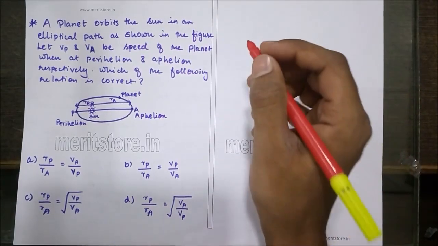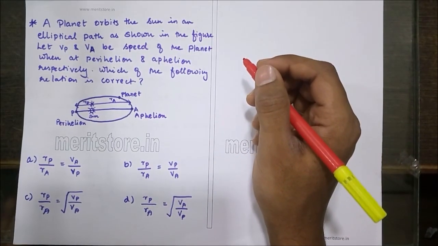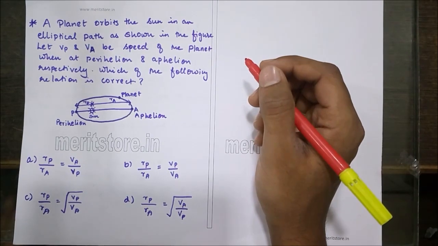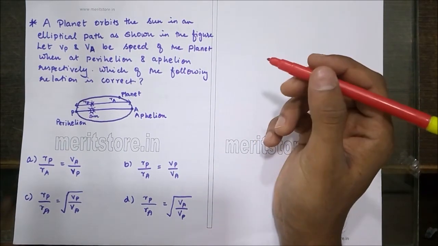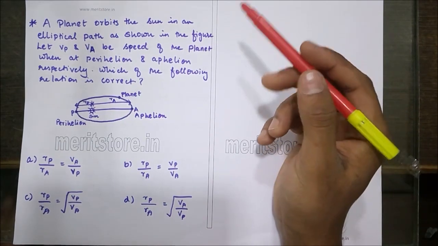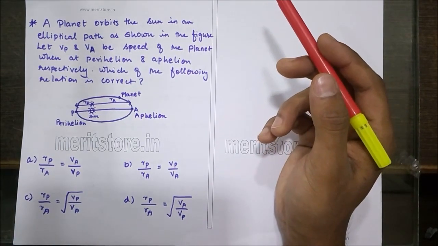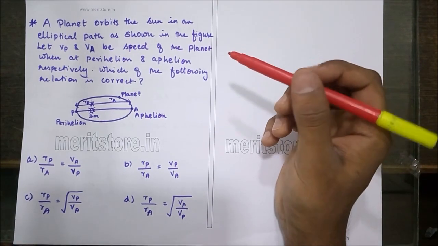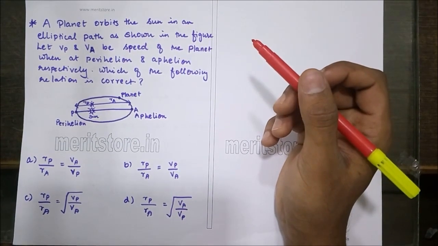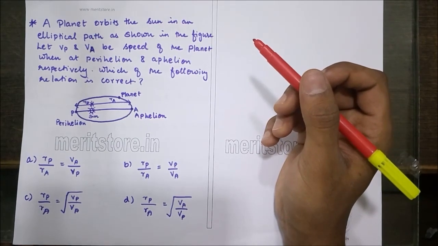A planet orbits the Sun in an elliptical path as shown in the figure. Let Vp and Va be the speed of the planet at the perihelion and aphelion respectively. Which of the following relations is correct? The options given are Rp upon Ra is equal to Va upon Vp, Rp upon Ra is equal to Vp